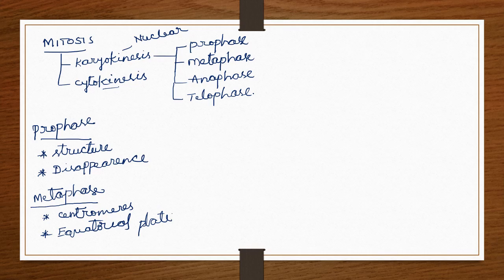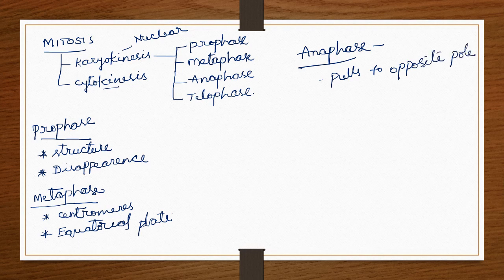Now let's see the third phase, anaphase. During anaphase, the chromosomes are pulled to the opposite poles. So you may have a doubt about how they are pulled. Now let's come back to prophase and anaphase.